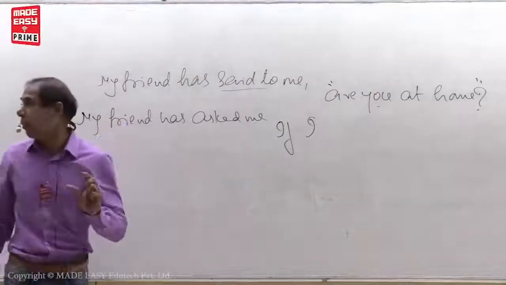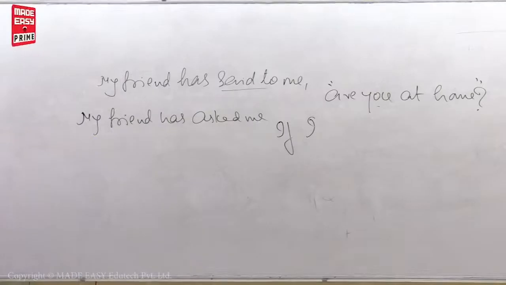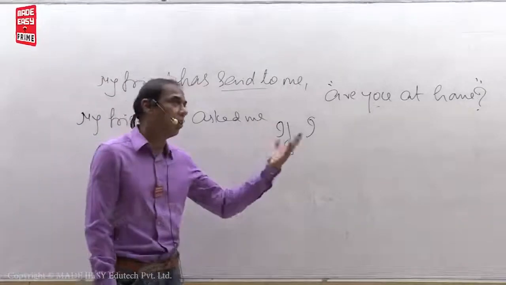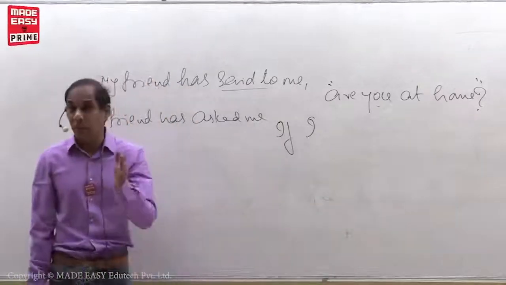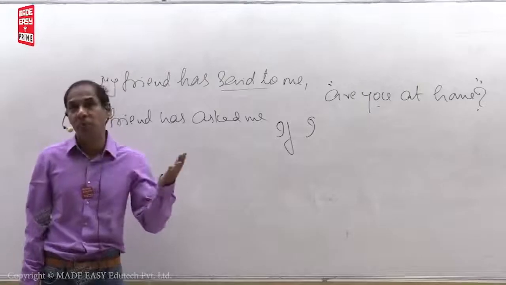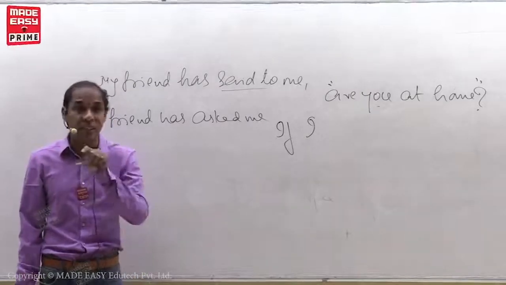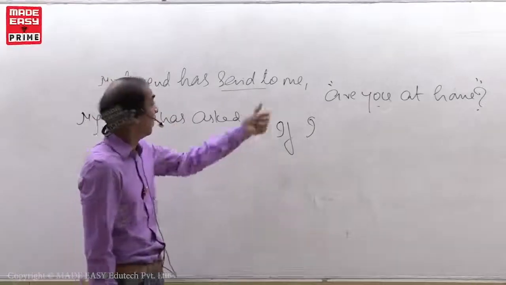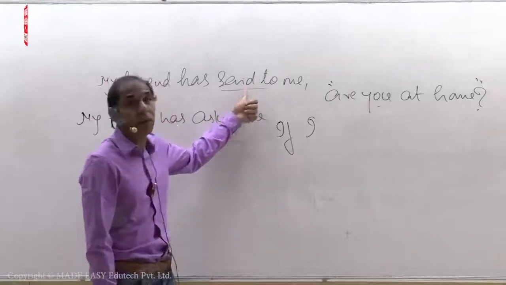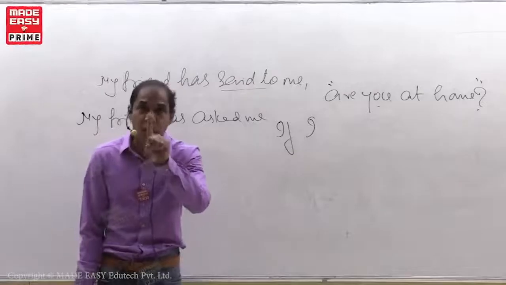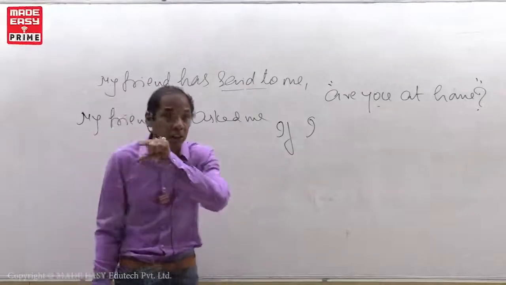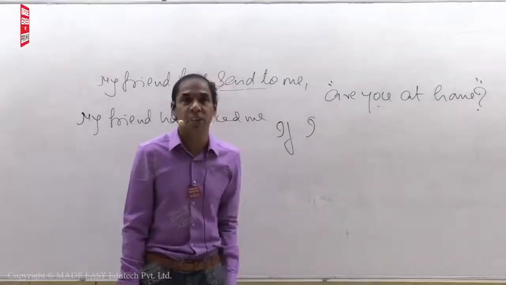See, simple present tense turns into simple past. Present continuous turns into past continuous. Present perfect turns into past perfect. All these tense changes will happen when the reporting verb is in the past tense. When the reporting verb is in the past tense, then only we can accept all the tense changes.